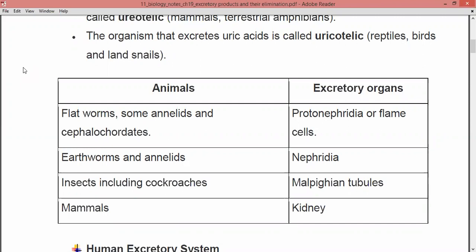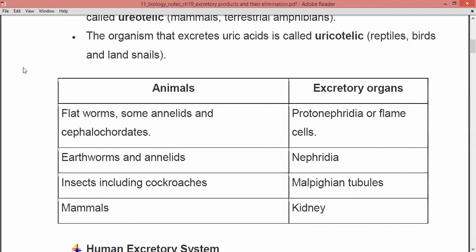The second one is about earthworms and annelids, which possess nephridia as the excretory organ, and they are responsible for eliminating the nitrogenous waste.